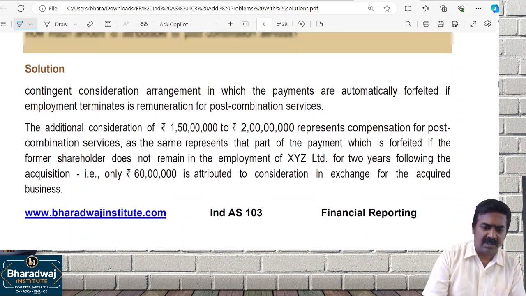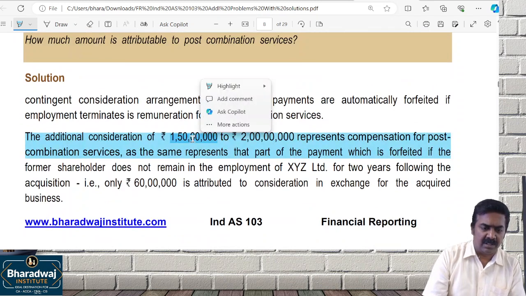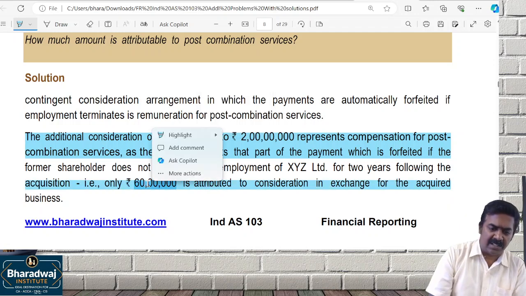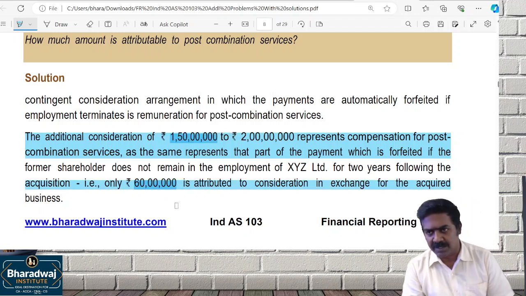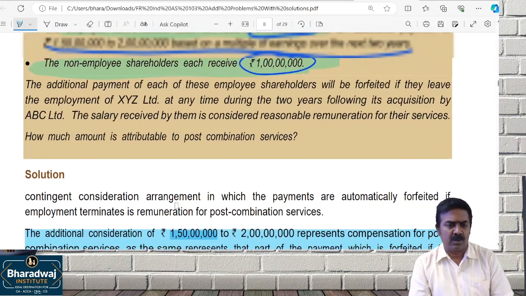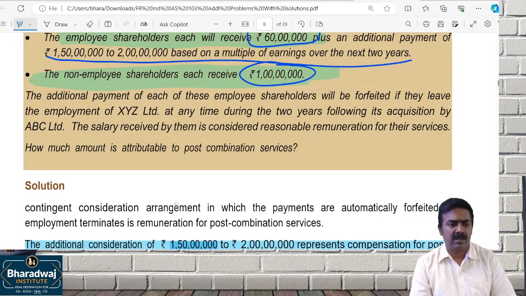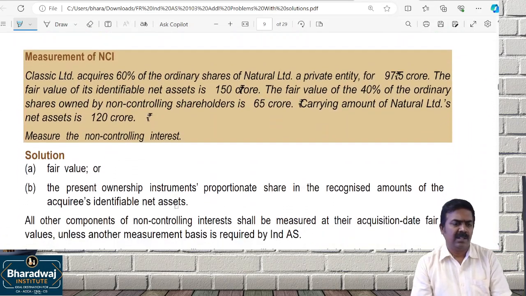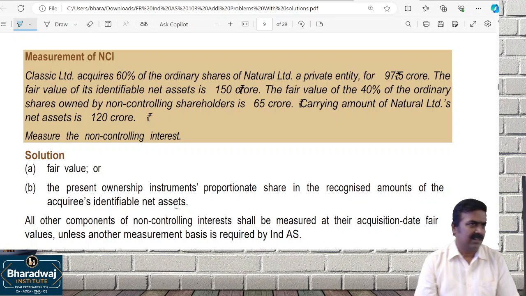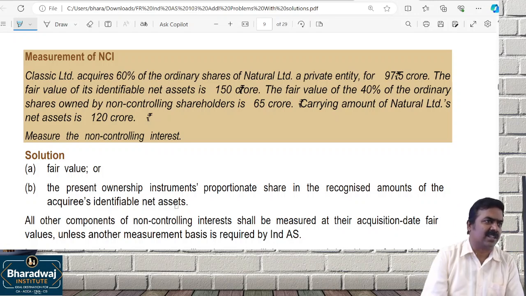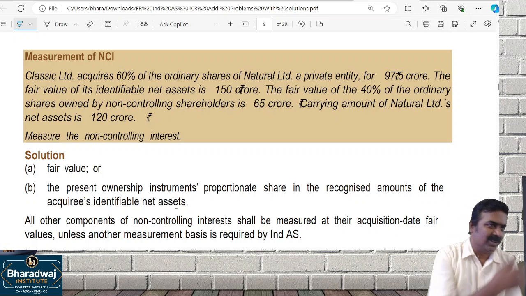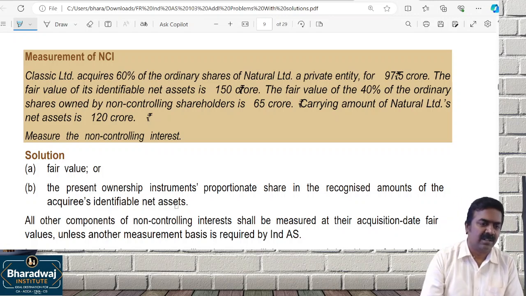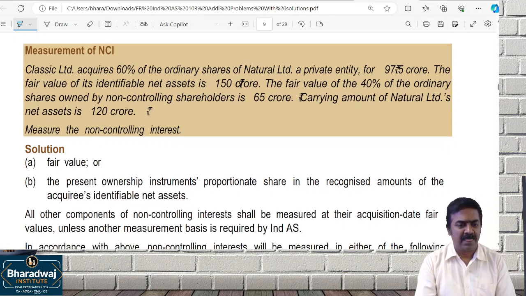That is what they would have given. The additional consideration is for post-employment service. Therefore, only the 60 lakhs is attributable to consideration. The other one, 1 crore, can be taken as consideration. In the capacity of employees, there is no consideration. In the capacity of shareholder, if we get it, that will be taken as consideration. We have done many questions of this type.